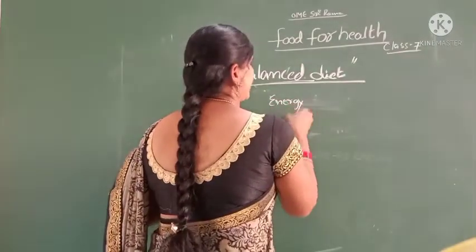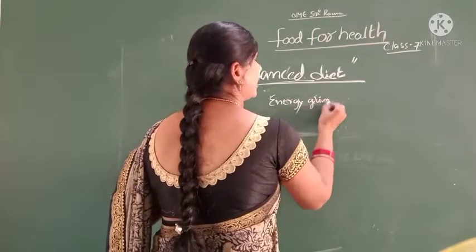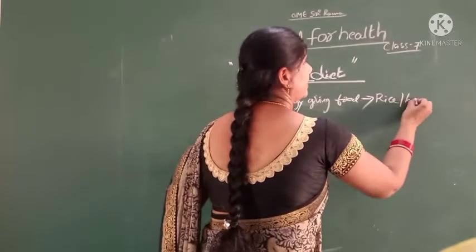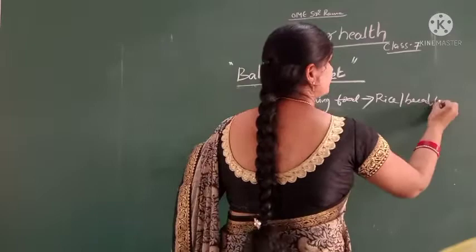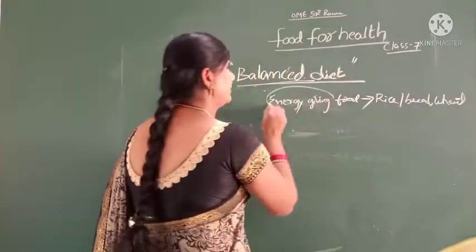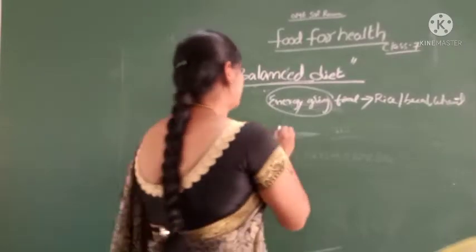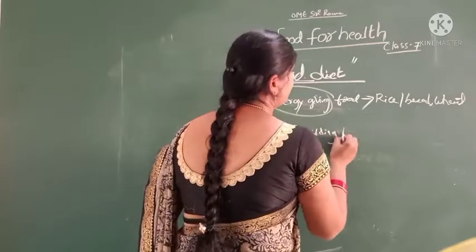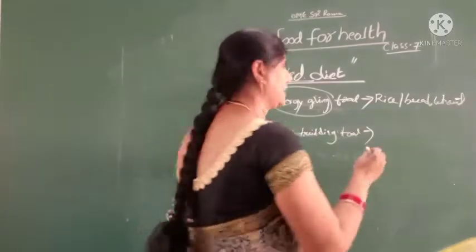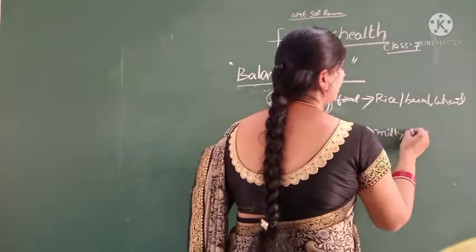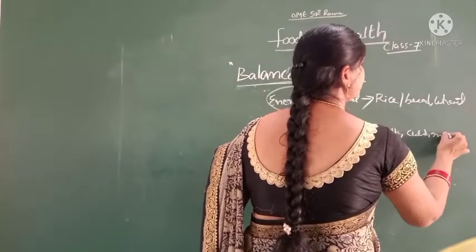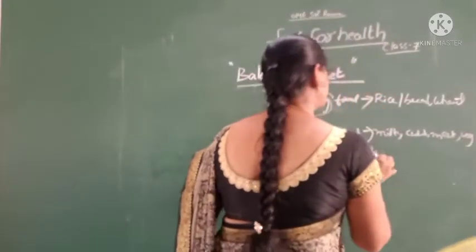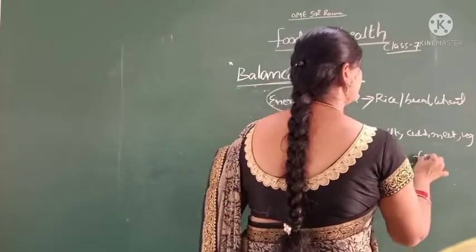Energy giving food: rice, bread and wheat. And body building food: milk, curd, meat, vegetables, leaf vegetables, fruits.